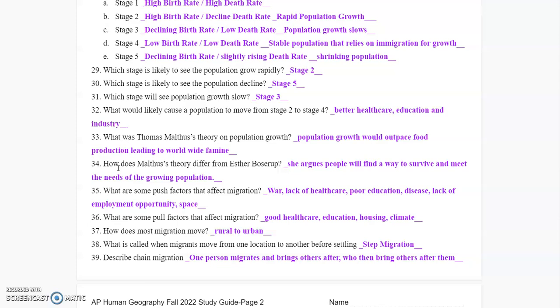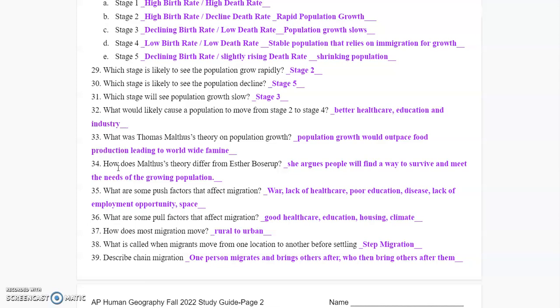37, how does most migration happen or move? Rural to urban. You go from living on a farm to living in the city. It provides more opportunities is the reason why. On a farm, my opportunities for economics are limited. In the city, it grows much, much bigger.